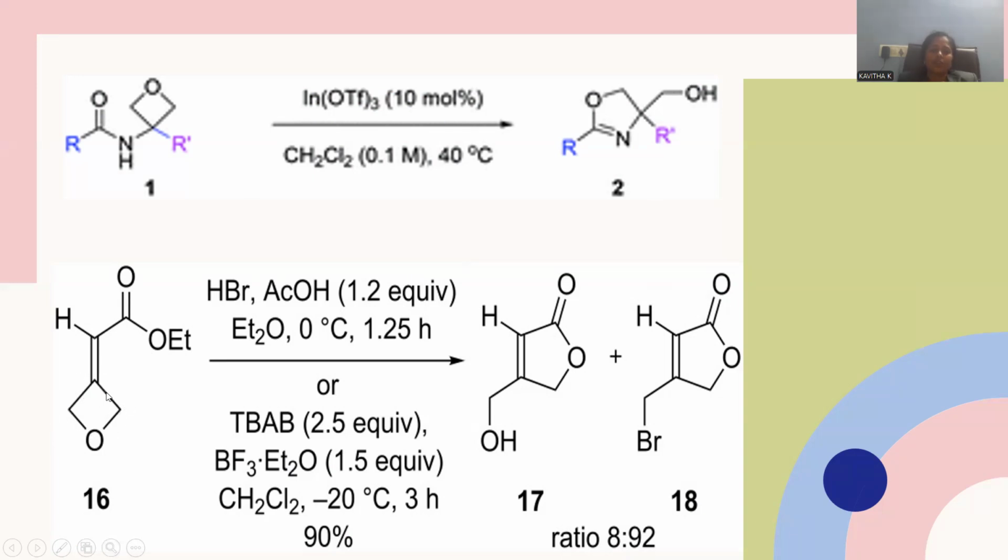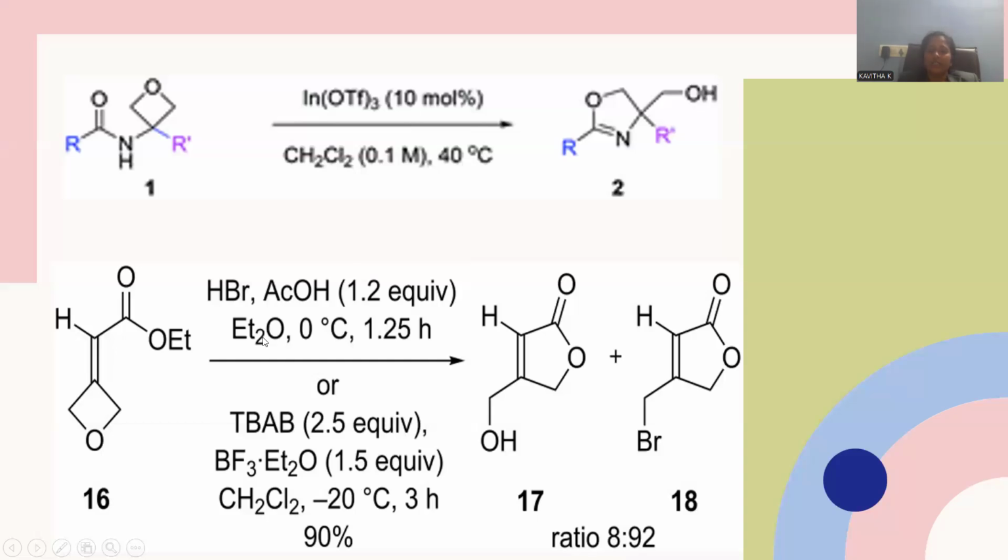This oxygen molecule has an olefinic double bond and an ester linkage. Hydrobromic acid, acetic acid and diethyl ether will be added, along with TBAB, the phase transfer catalyst, tetrabutylammonium bromide, and boron trifluoride diethyl ether in dichloromethane. All these are sets of reagents, either the set on the top or the set at the bottom, to be taken, not all together.